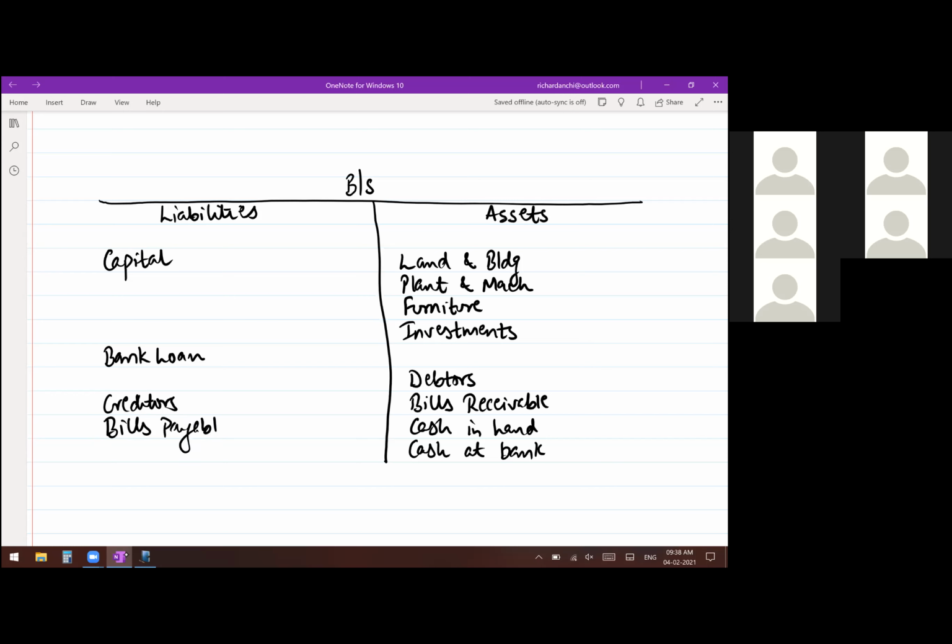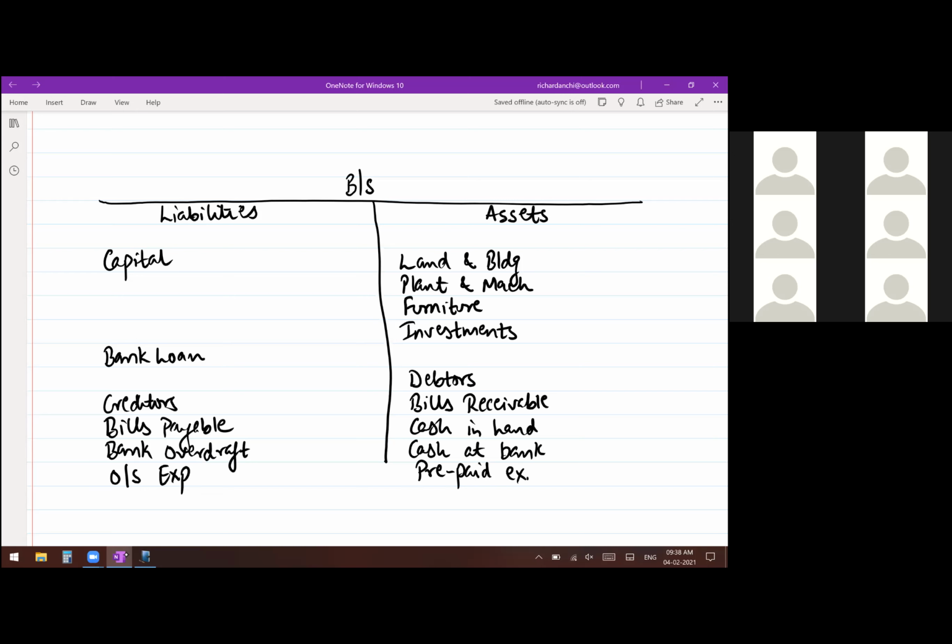Any more? Bank overdraft. Very good. Loan, yes, I have written on top. Bank loan. And there was one item, that is outstanding expenses, which is a liability, and the opposite of that is prepaid expense, which is an asset.